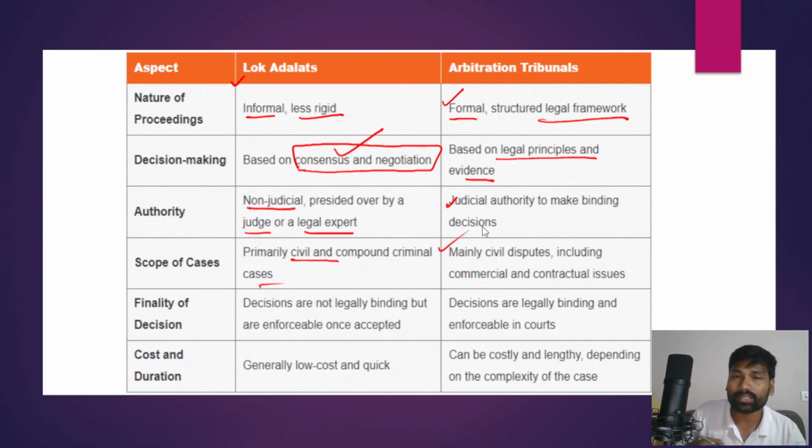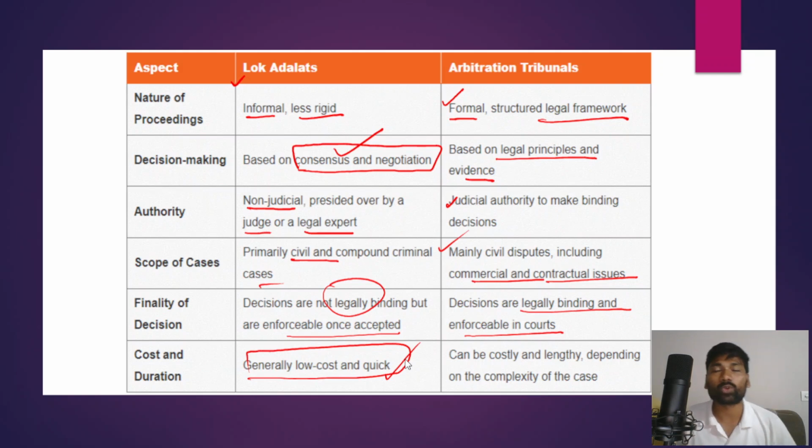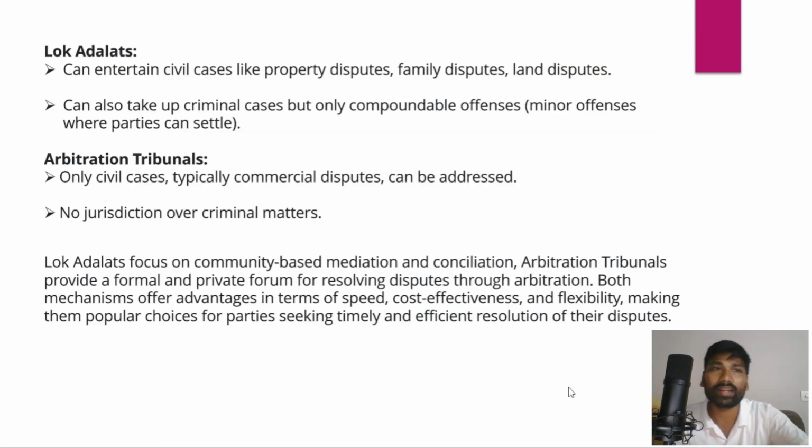But arbitration tribunals, as we have already discussed, primarily deal with civil disputes including commercial and contractual issues. Lok Adalat decisions are not legally binding but enforceable once accepted by the parties, while arbitration decisions are legally binding and enforceable in courts. And cost: Lok Adalats are generally lower cost, effective and quick. They also provide speedy justice. But arbitration tribunals can be costly and lengthy depending on the complexity of the cases as well. And we have discussed these aspects also.